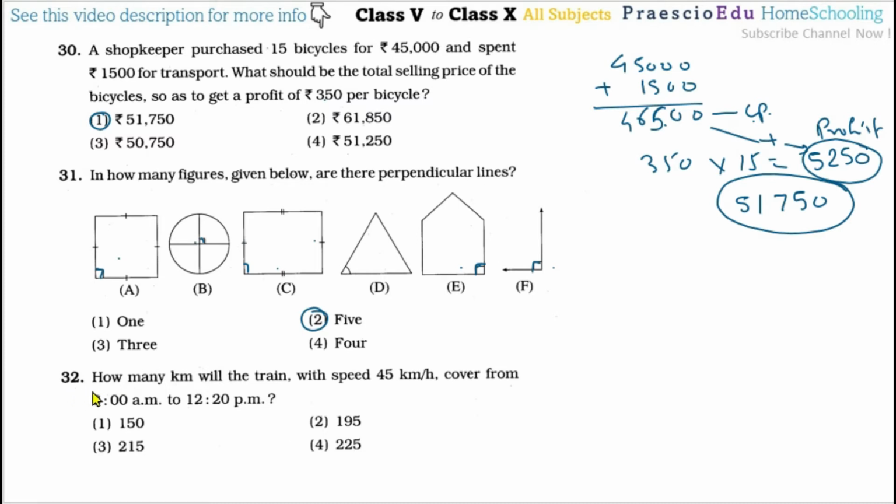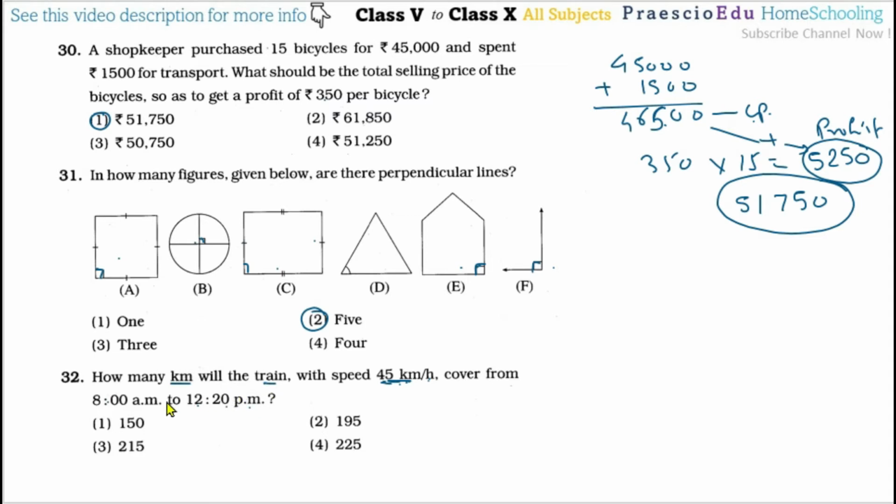Now question number 32. How many kilometers will the train with speed 45 kilometers per hour cover from 8 a.m. to 12:20 p.m.? Speed means that in 1 hour 45 kilometers is the traveling distance. So in that duration, how much distance will it travel?